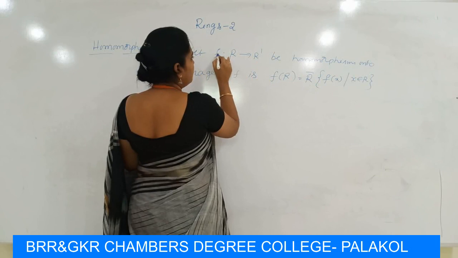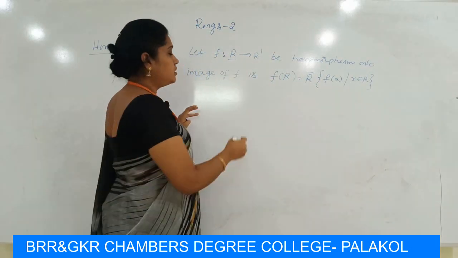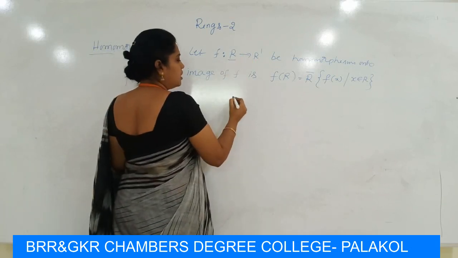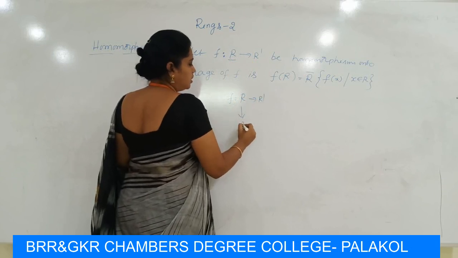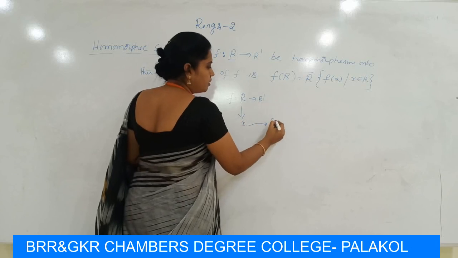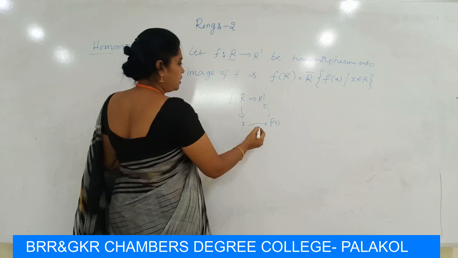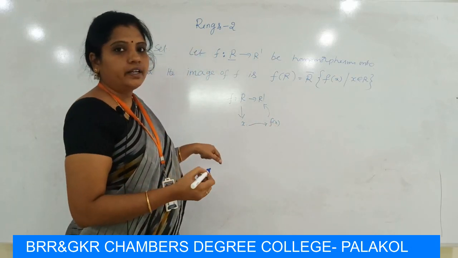Here f is a mapping from R to R'. Here R is the domain and R' is the codomain. If we take any element x in R, we have an image. It is associated to some f(x) in R', then f(x) is the image of x under f.